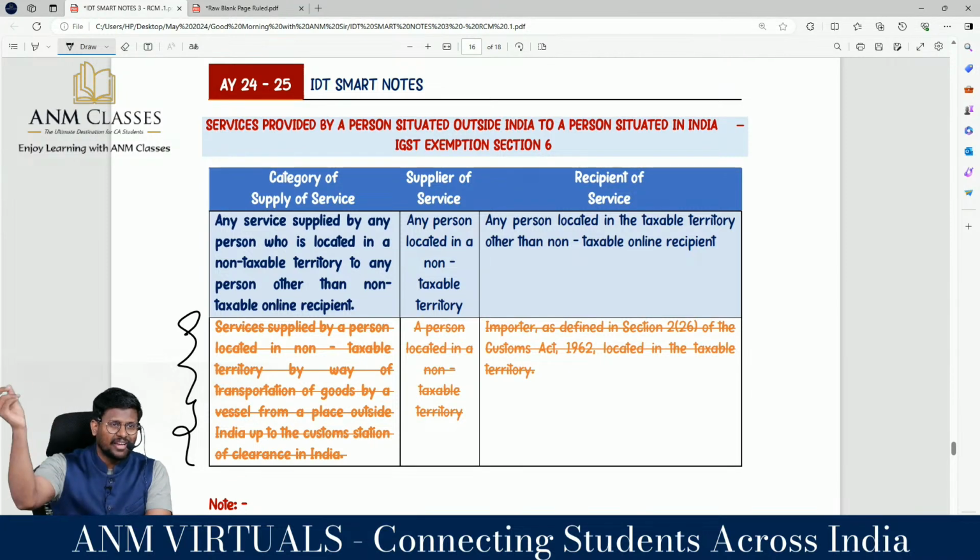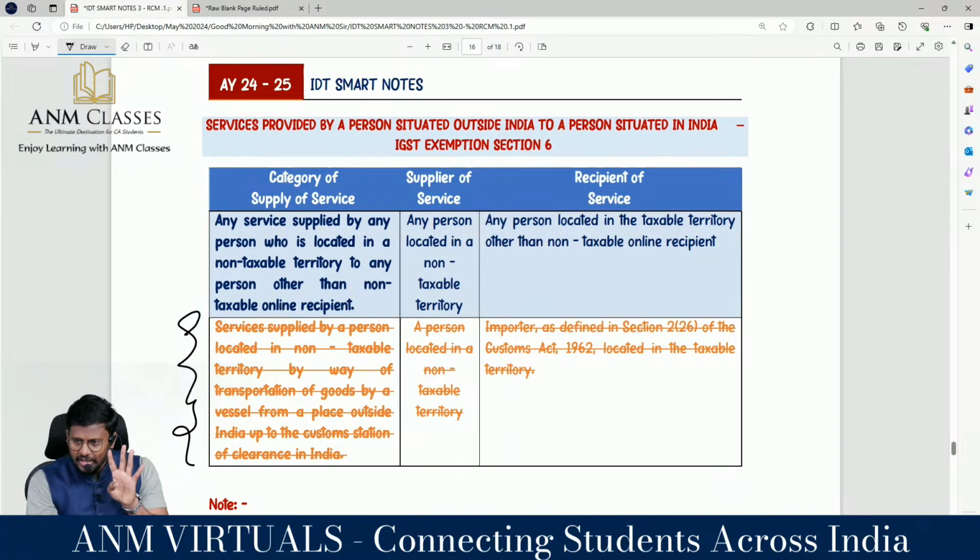That IGST related exemption was there, yes, which has been removed or deleted from the Act. That is the fourth amendment in 5.3 or 9.3. That is IGST RCM. This is CGST RCM. In IGST RCM, import of goods by vessel from a place outside India till the customs station of clearance in India has been removed.